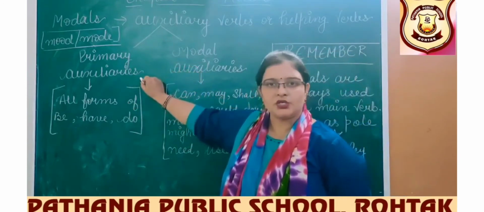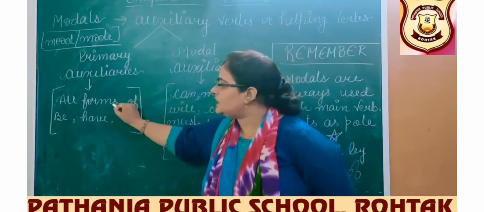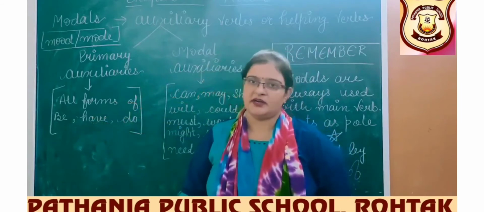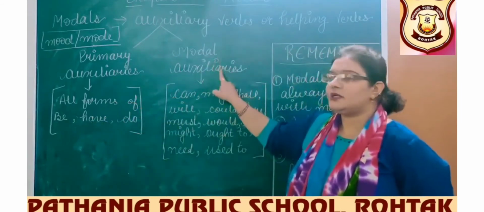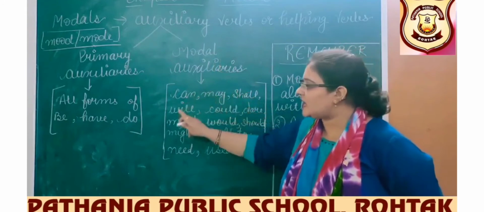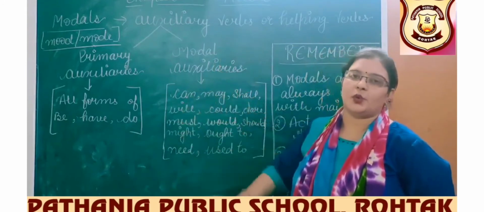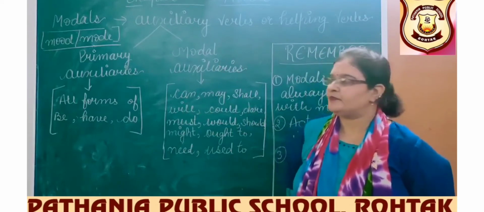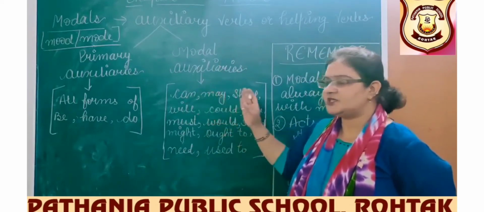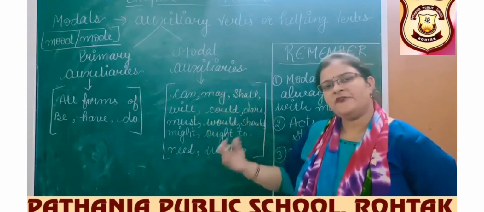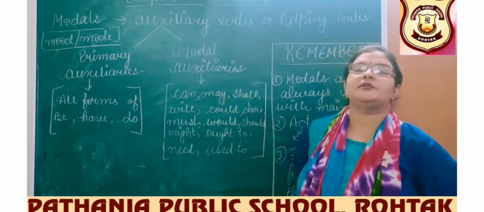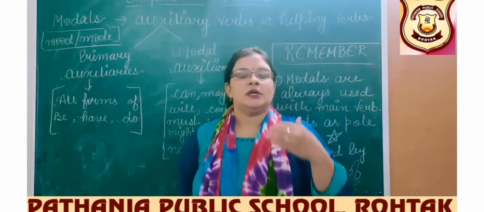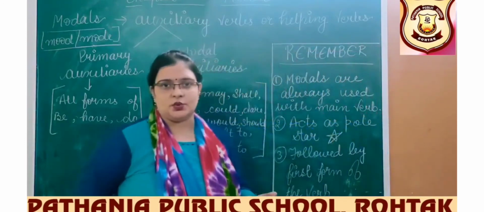In primary auxiliaries, all the forms of be, have and do are defined, and in modal auxiliaries, these are the modals which we are going to understand in this chapter, in this lecture. There are can, may, shall, will, could. Different modals are there. We are going to learn the uses, and we are going to learn how they are used in the sentence also.